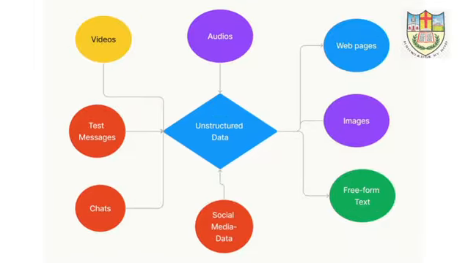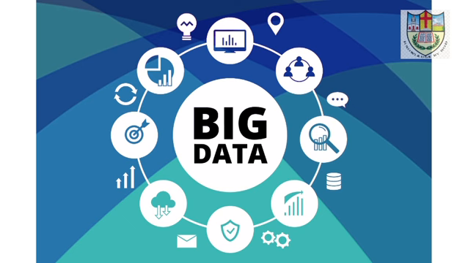The next one is unstructured data. Unstructured data involves data that doesn't have a predefined structure such as text, images, video, audio and social media posts. In today's session, we have discussed the introduction of big data, some examples in big data, the V's of big data and also types of big data.